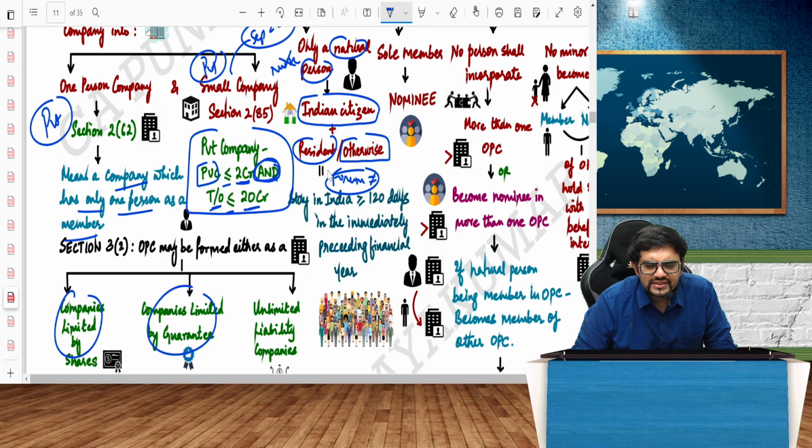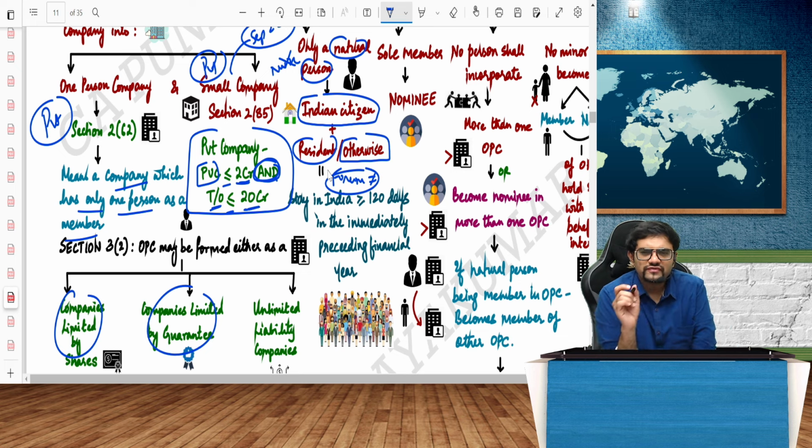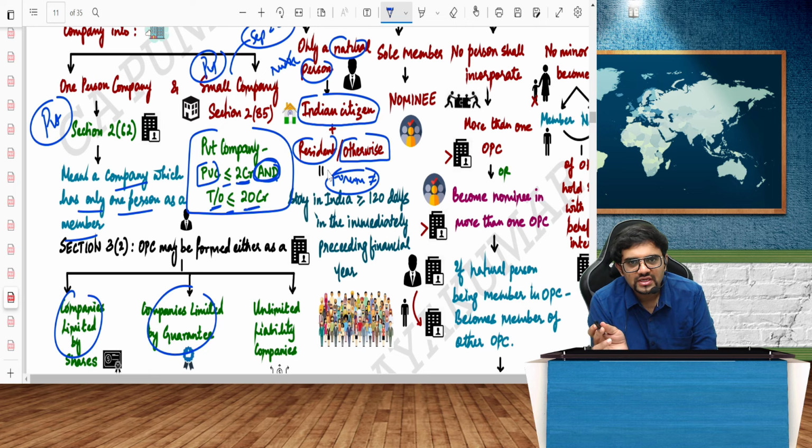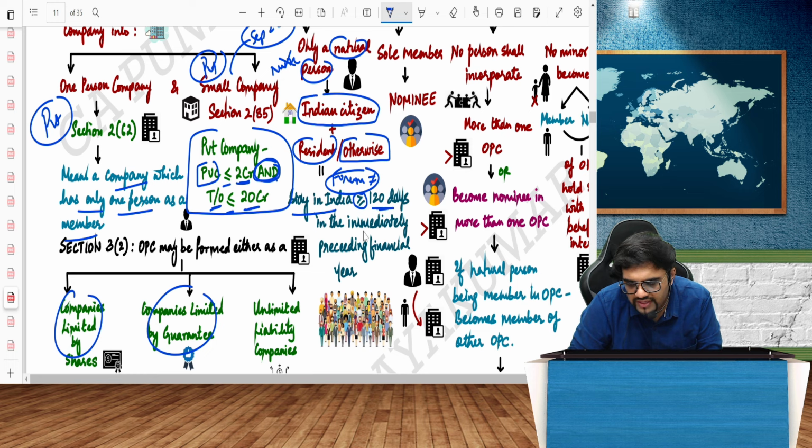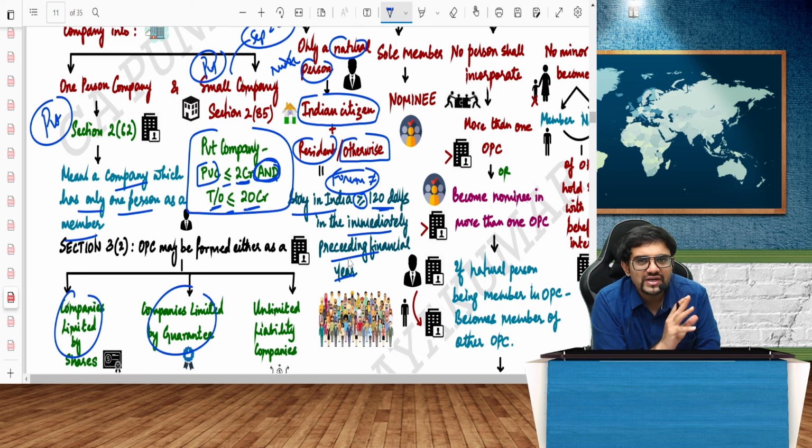When you are filling the form, you should fill whether you are a resident or otherwise. If you are a resident, what is the criteria for residency? That also they have given. Your stay in India must be minimum 120 days in the immediately preceding financial year. This earlier was 180 or something, they made it 120 now.